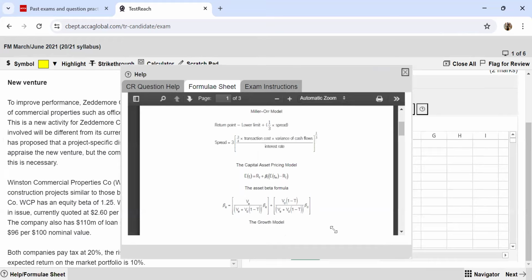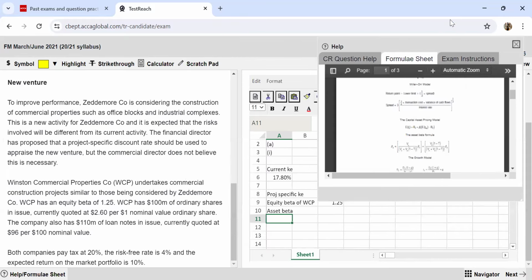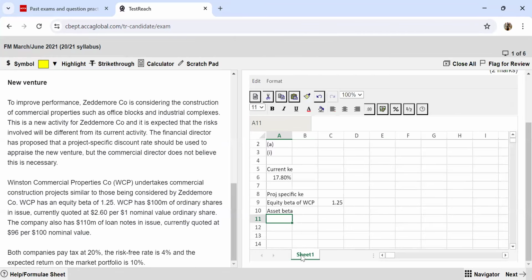Let me make this a little bit smaller so that we can also read the question and have the Excel numbers that we can put in. So it will not allow me to have this open while using the Excel also. So I can just read the formula from here and then shut it. So I can see it's value of equity divided by value of equity plus value of debt into 1 minus t multiplied by beta equity. So over here, I'm going to have to use a lot of brackets so that I ensure that I'm getting the correct answer with me.